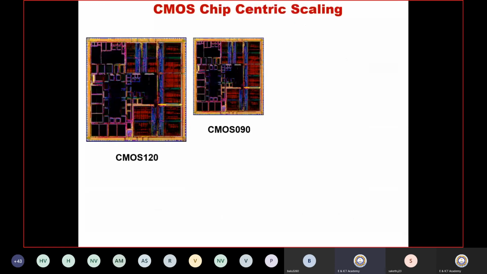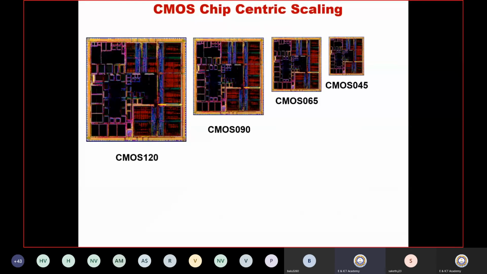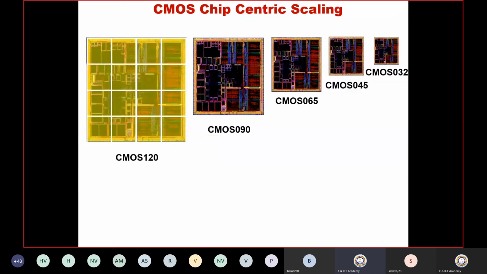If you see the chip size, with an identical number of chips, you can see that they are reducing in size, right? So this is the CMOS chip scaling picture, just shown for representation. If we see, the very small chips are about 13 nanometer.